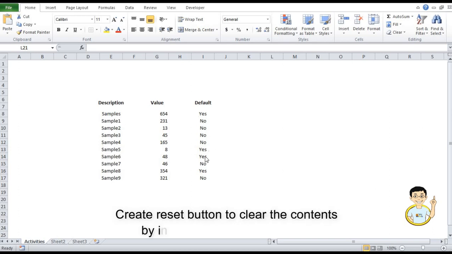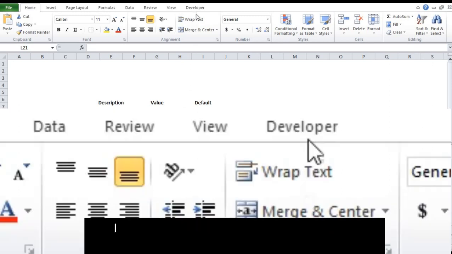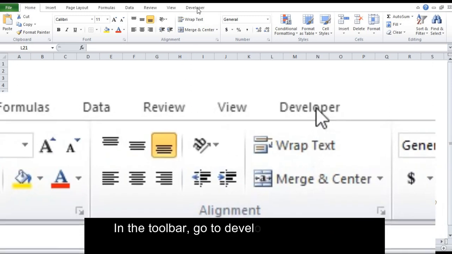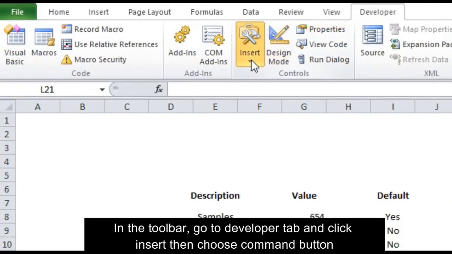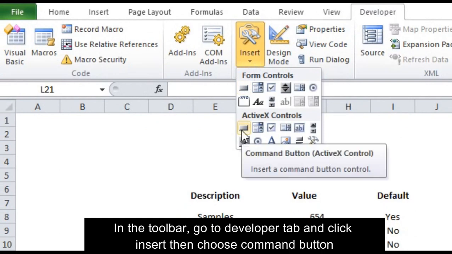Okay, so supposing these are the data and we want to clear the contents. To create a reset button, we are going to use command button. In the toolbar here, click the developer tab, then insert, then choose the command button.